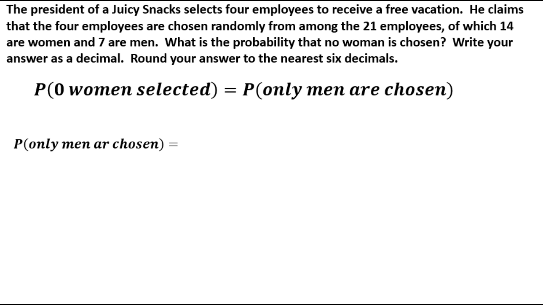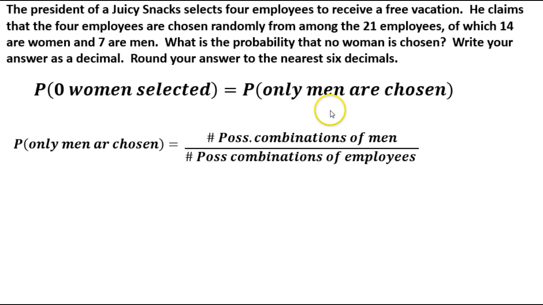Now remember, for probability, we have to do the desired outcome over the total number of possibilities. In this case, the desired outcome is the possible combinations of men: out of the 7, we have to choose 4 of them. So we're going to do a combination. We'll do 7 choose 4, divided by the total possible combinations of employees.